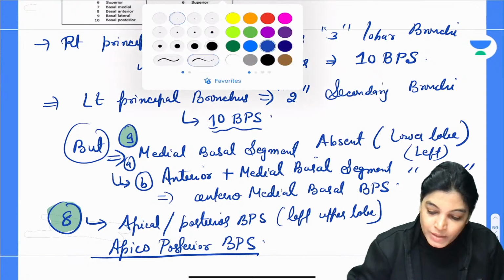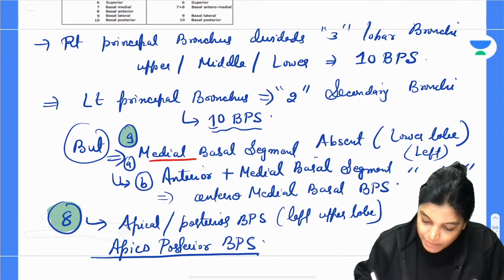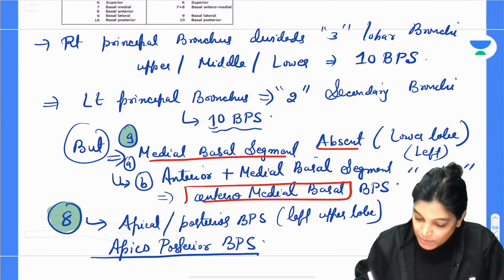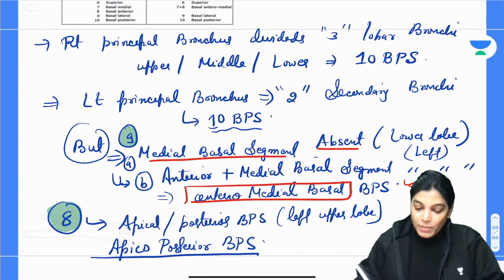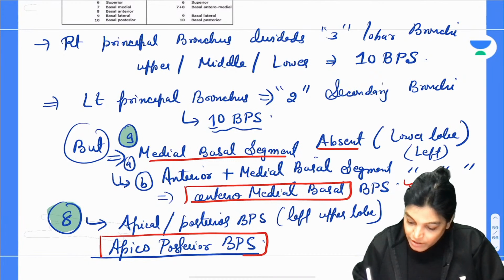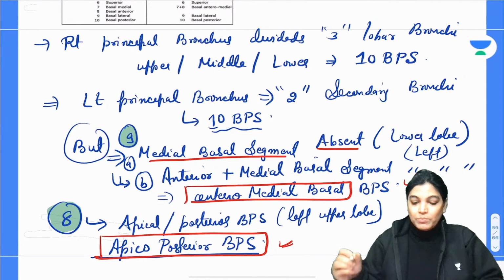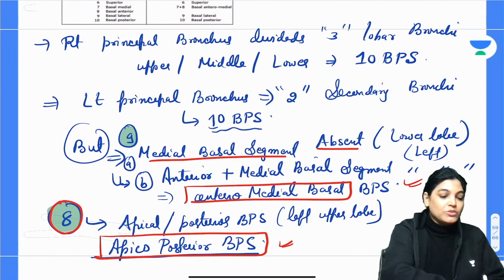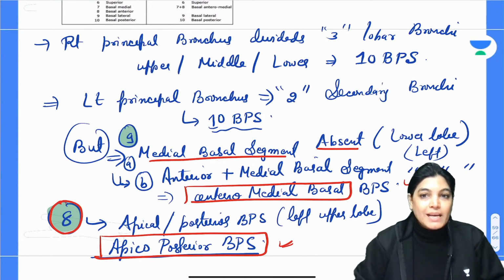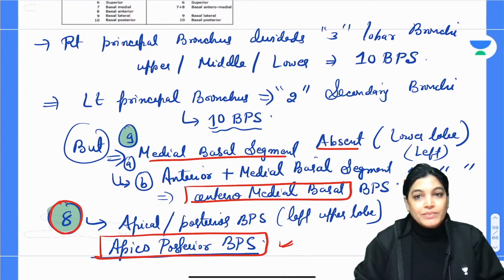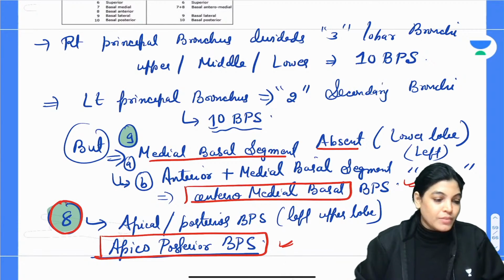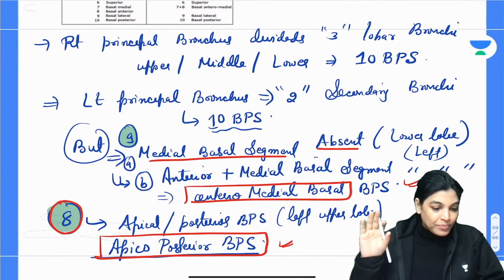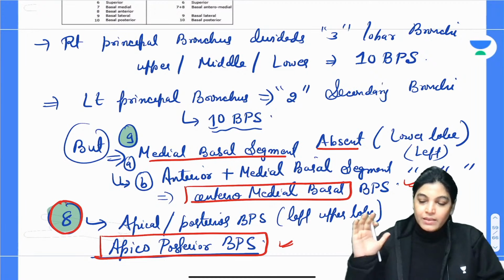So the important changes which I want to point out: either the medial basal bronchopulmonary segment is absent or the anterior medial basal bronchopulmonary segment is merged in the left lower lobe, or sometimes the apical and posterior bronchopulmonary segments merge in the left upper lobe. So that would lead to 8 bronchopulmonary segments. That means variation of bronchopulmonary segments is more evident in the left-hand side as compared to the right-hand side. So is it okay everyone? Any more explanation? Is it okay Subham, Tejashri, Subhadeep?